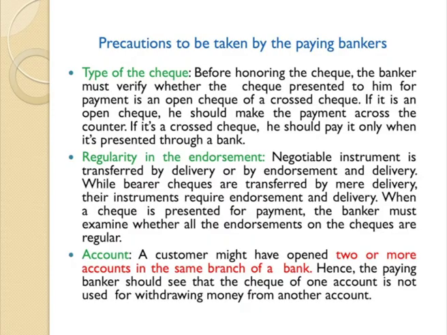Also, the type of the check: if the check is crossed, the payment should be made only to the account. Regularity of the endorsement should be verified. The account should be seen, that is, a customer might have opened 2 or 3 accounts, from which account the payment has to be made. For example, I may be having 2 accounts in State Bank of India. So from which account the payment has to be made also should be verified before I make any payment. So these are the different types of precautions, my dear students, which a banker has to take before any payment is made.